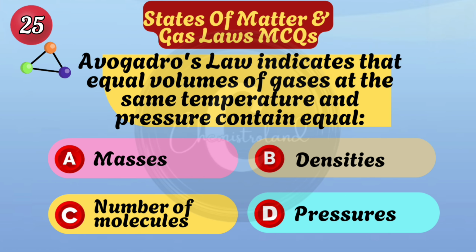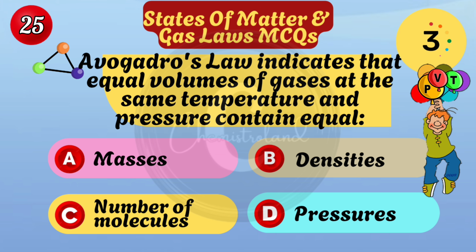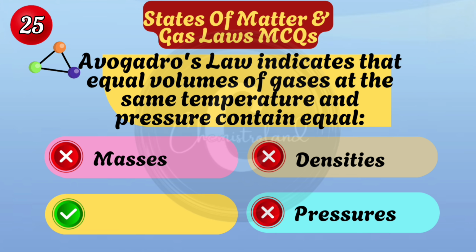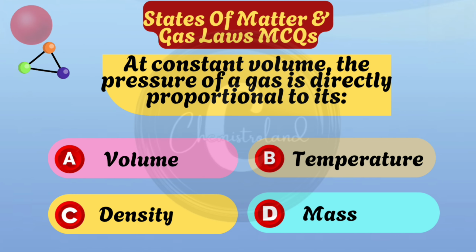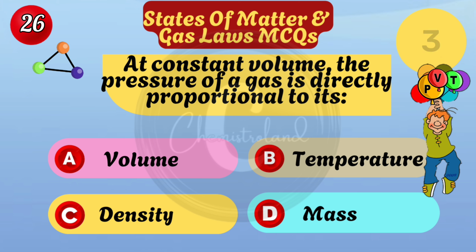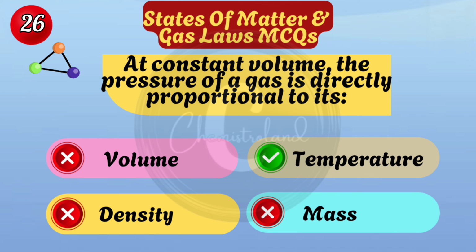Avogadro's law indicates that equal volumes of gases at the same temperature and pressure contain equal number of molecules. At constant volume, the pressure of a gas is directly proportional to its temperature.